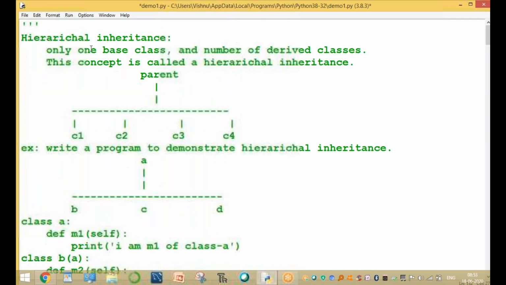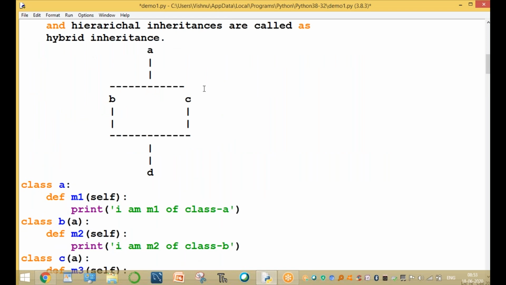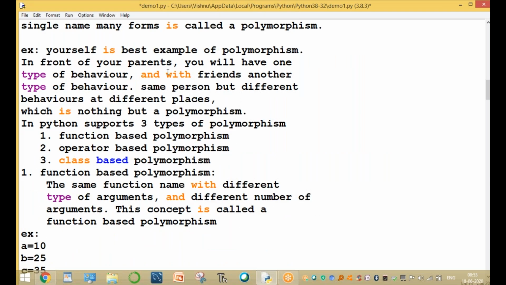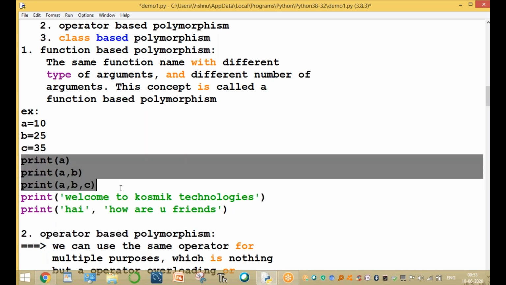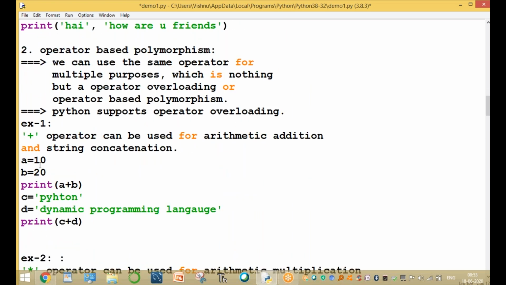We discussed hierarchical inheritance. Clear? Okay, hybrid inheritance is a combination of all these. Polymorphism means a single name, many forms. This concept is function based, operator based, or class based. Function based means the same function name with different types of arguments and different numbers of arguments. Operator based means the same operator behaves differently in different areas.